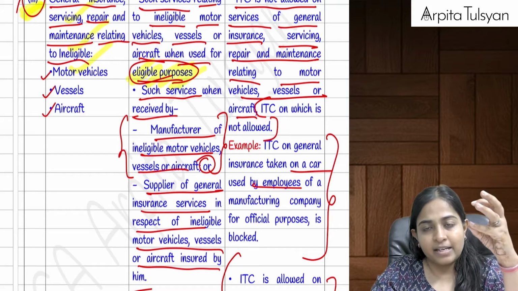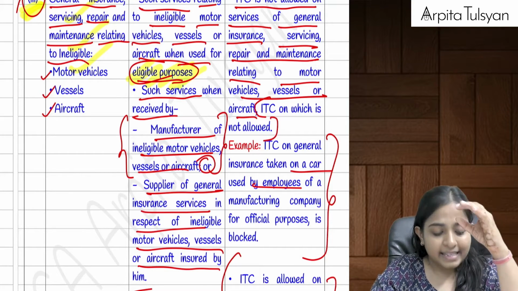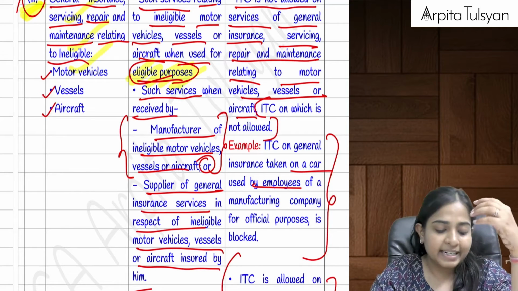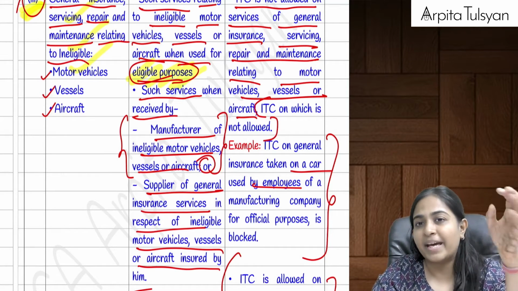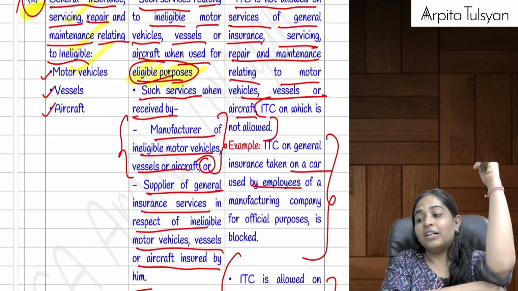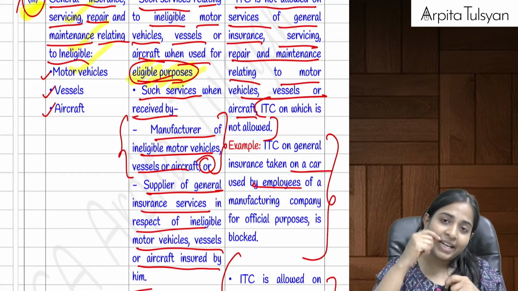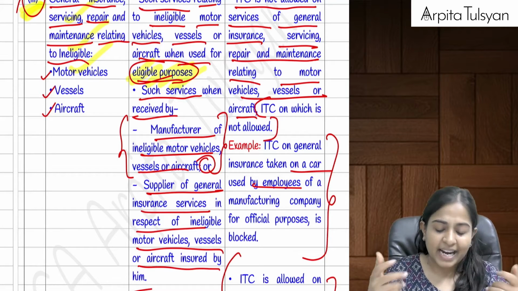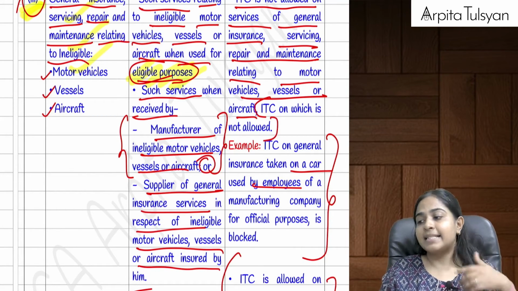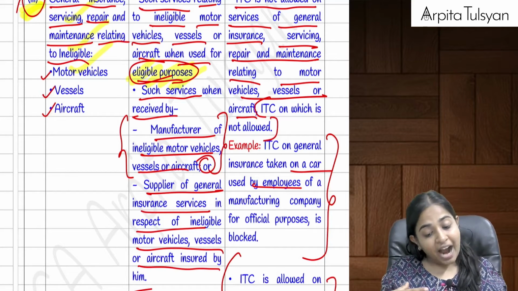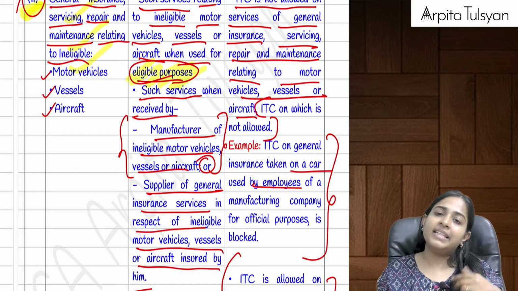Okay, motor vehicles, vessels, aircraft. In respect of this, if we have incurred any expenditure relating to general insurance, servicing, repair, maintenance, etc. Okay, if the above credit was not allowed, then even the credit on their insurance services, repairs and maintenance will be blocked. But let's say I am the manufacturer of a particular motor vehicle, and if I take insurance services, then the credit is allowed.